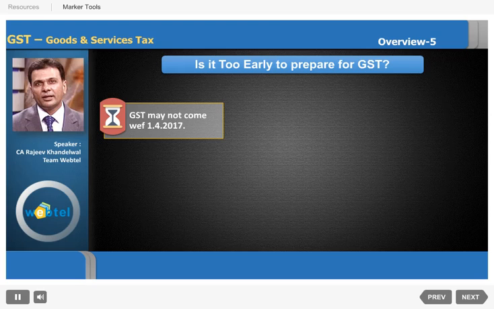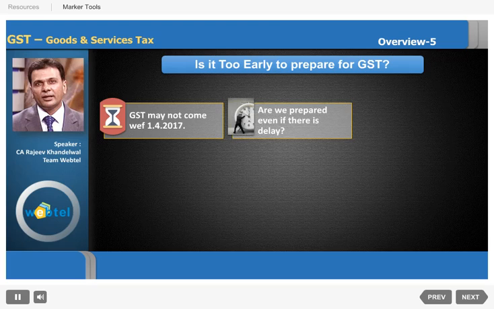Why? Because on that date, the earlier taxes, whether it is service tax, the different VATs, entry tax, or entertainment tax, all those taxes will cease to exist. So can we have a situation where there is no indirect tax, where the central government or the different state governments can afford to have no tax regime? Obviously that is not possible, so it is clear it will come by 1st of July or at the latest by 16th of September. But even if it comes by 16th of September, are we ready for it? Are we prepared for it?